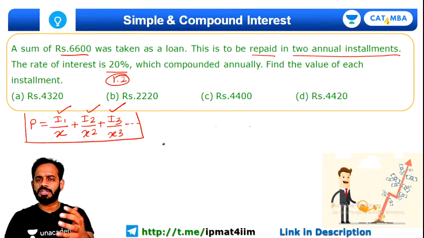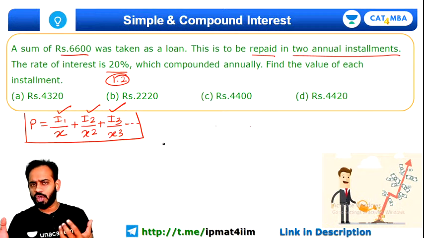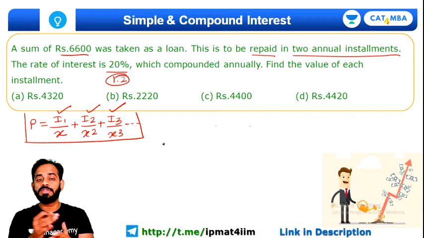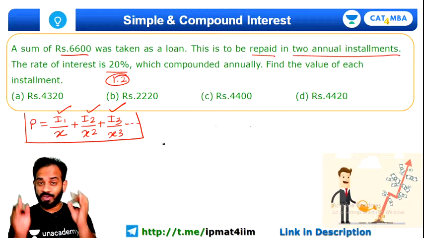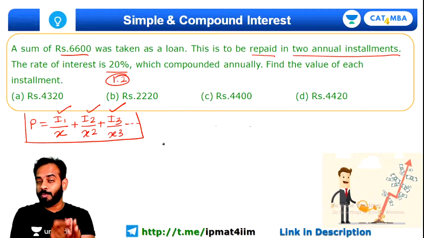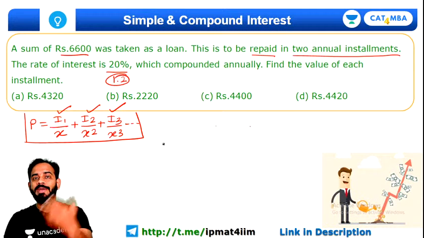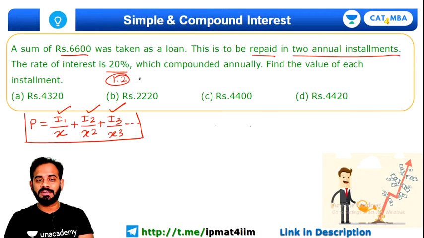Okay, in this question it is not mentioned that those will be different installments, so we have to consider that both the installments will be same. And trust me, this formula is very helpful here. And x square and x cube, x is nothing but the multiplication factor, this 1.2 is nothing but x.